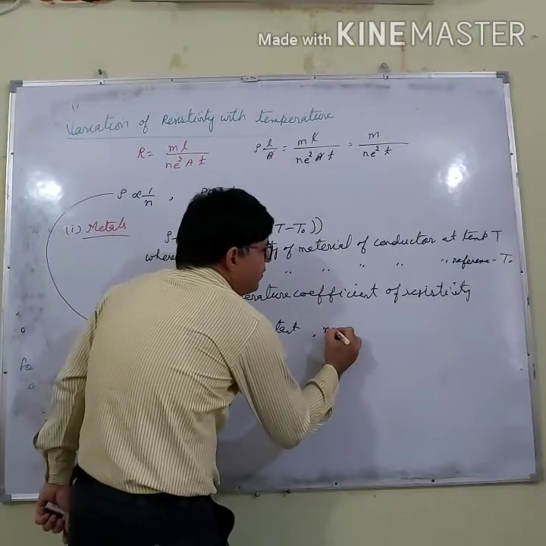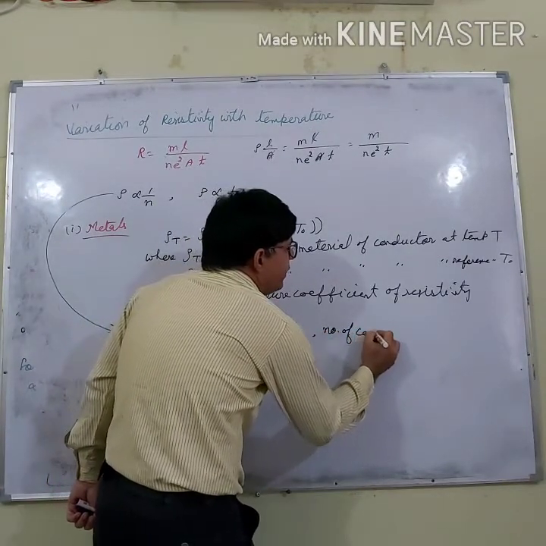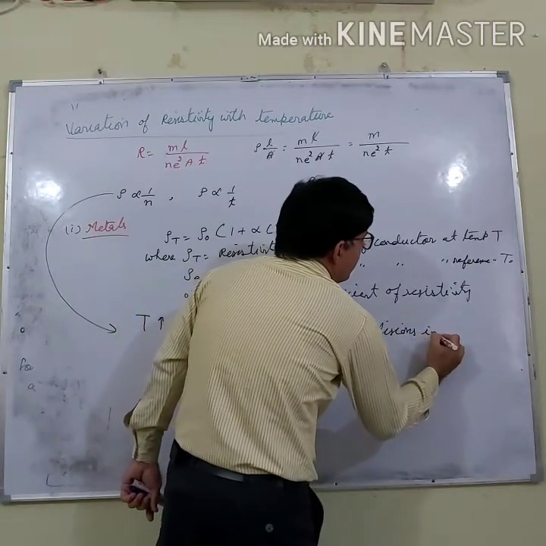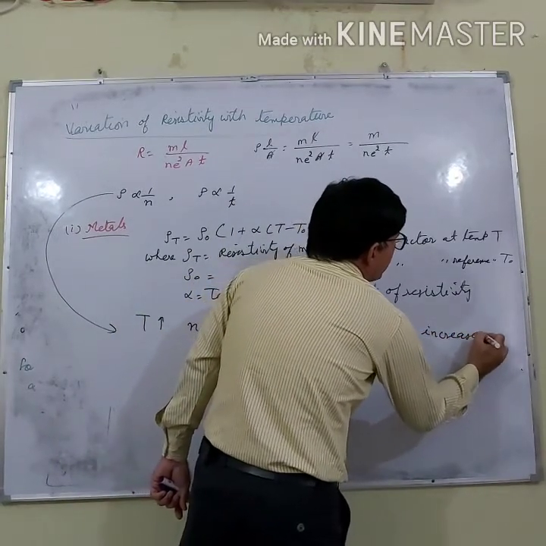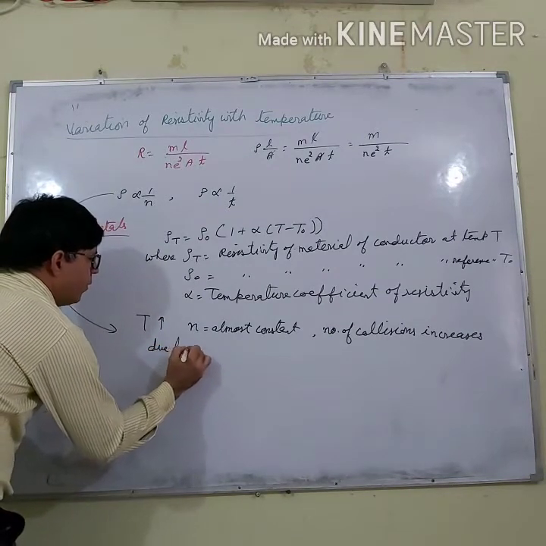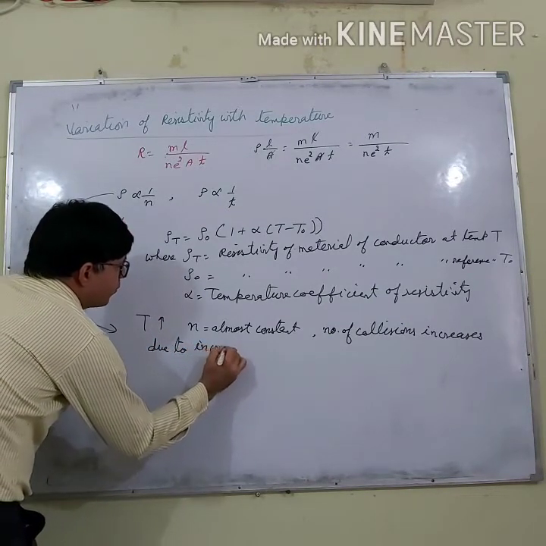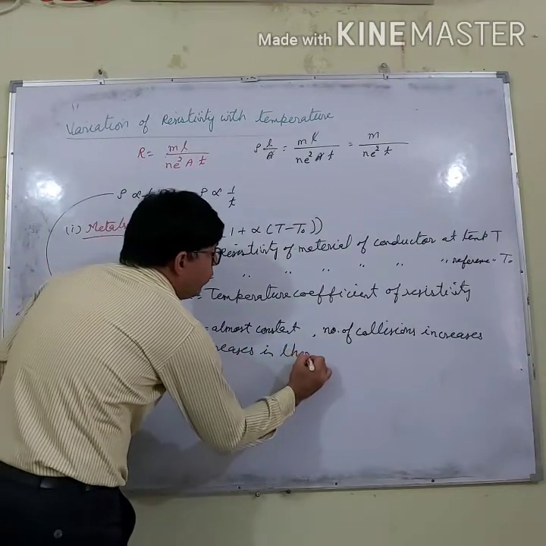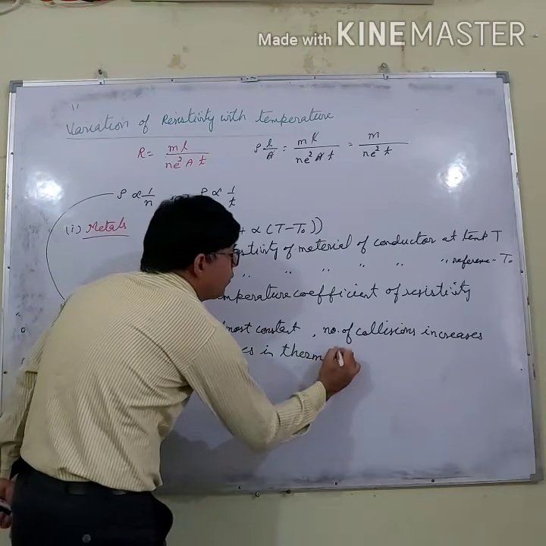And what will happen? The number of collisions increases due to the increase in thermal speed of free electrons.